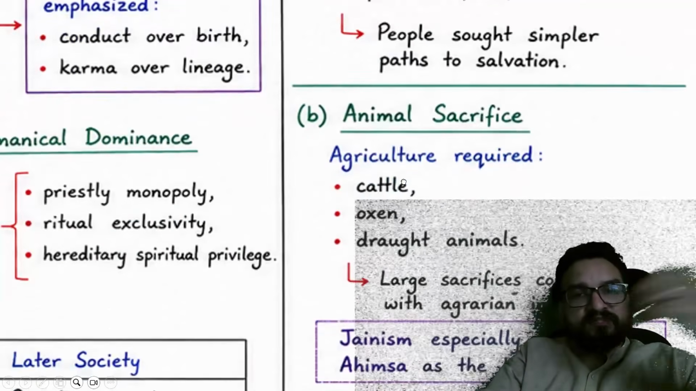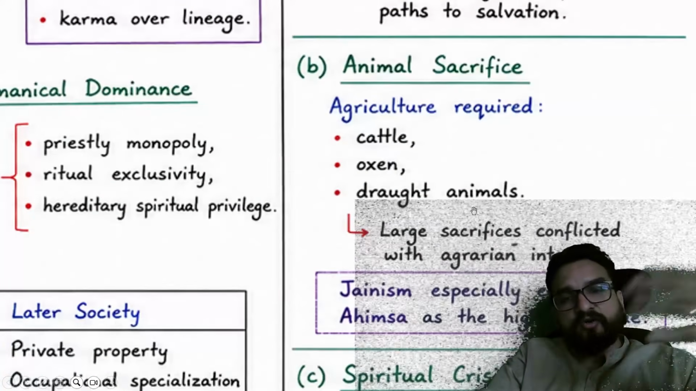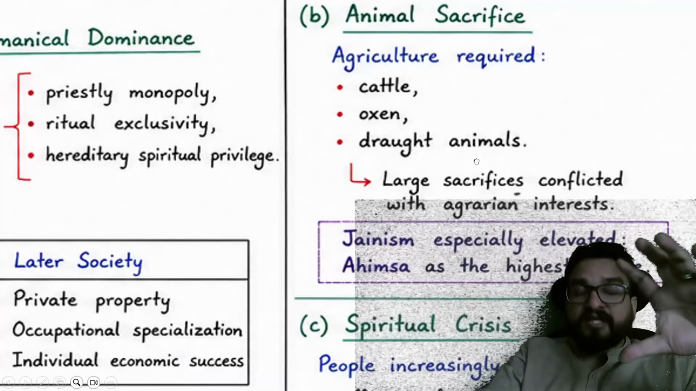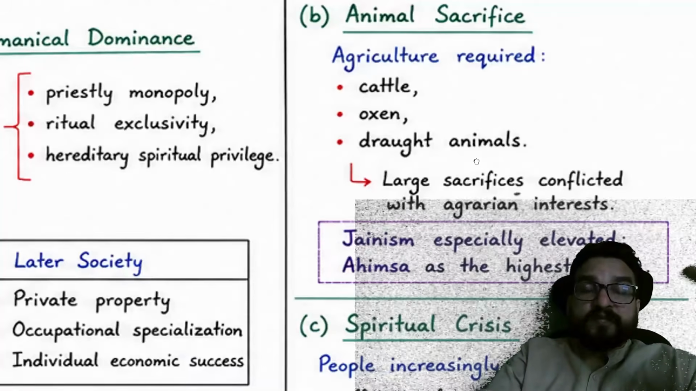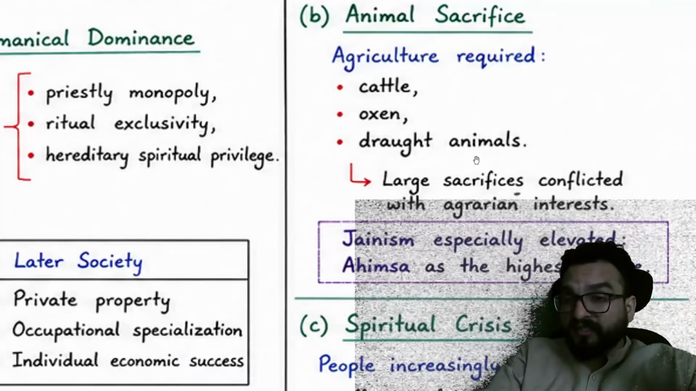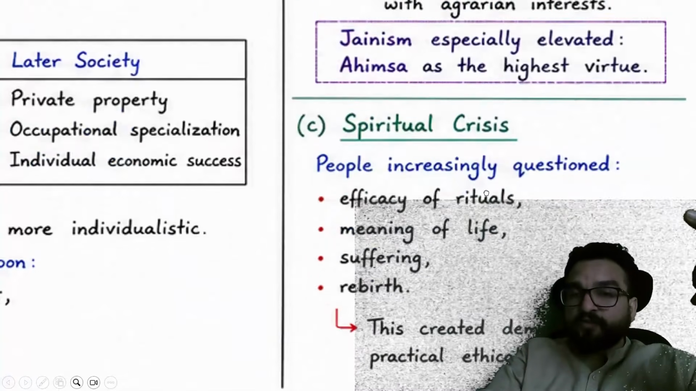Animal sacrifice was there. So agriculture required cattle, oxen, draught animals, and large sacrifices conflicted with agrarian interest. Like it is said that the Rajasuya, Vajapeya, and Ashwamedha Yagya involved a lot of money and a lot of animal sacrifices, guys. Then there was a spiritual crisis as well.